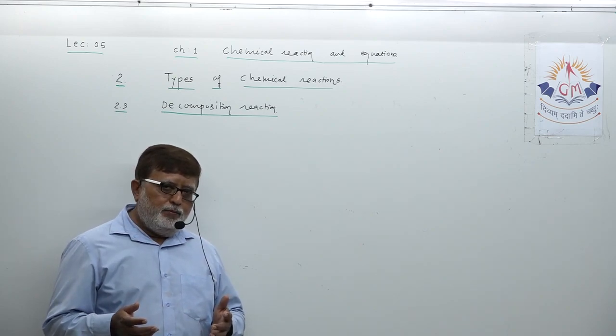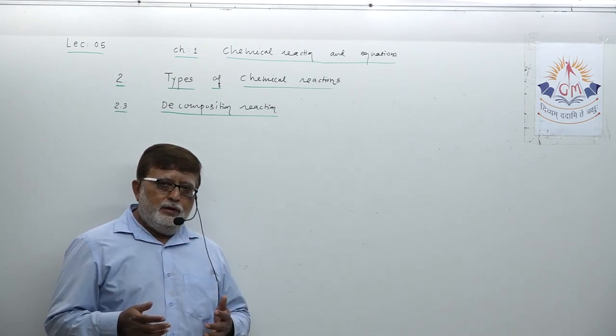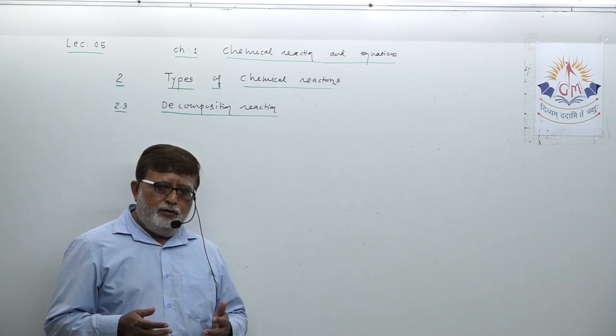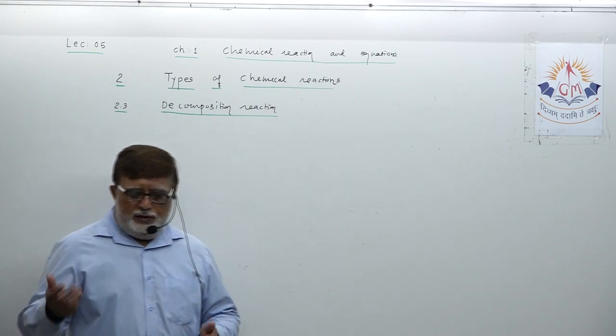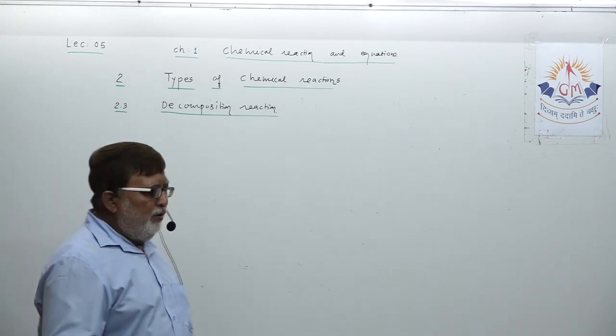So the definition of decomposition reaction is that a big molecule is broken down into smaller molecules, either with the help of heat energy, light energy or electric energy. Three energies can be at your help.